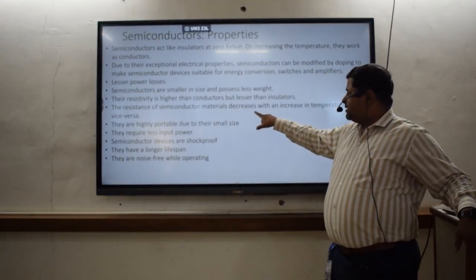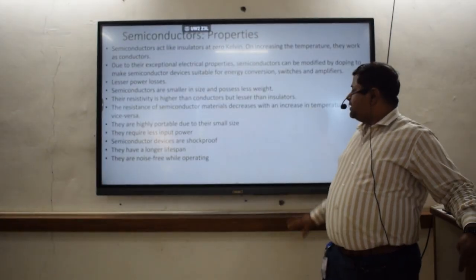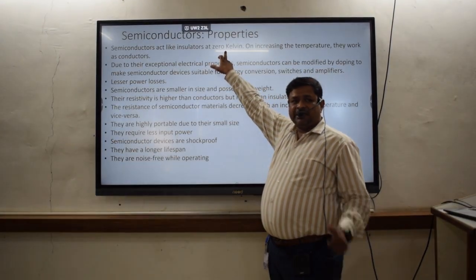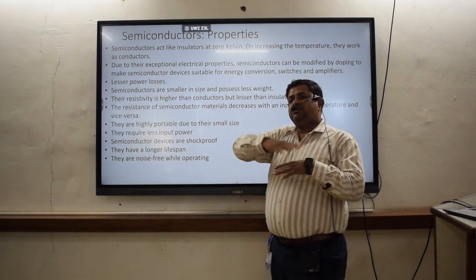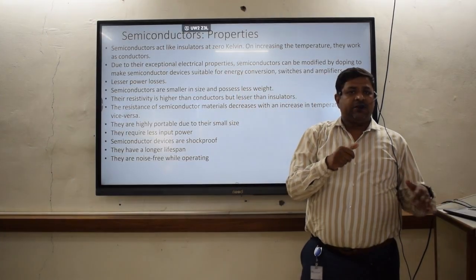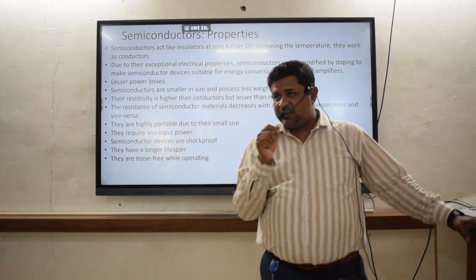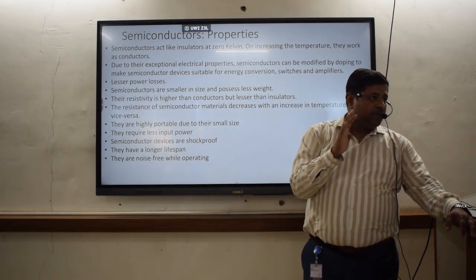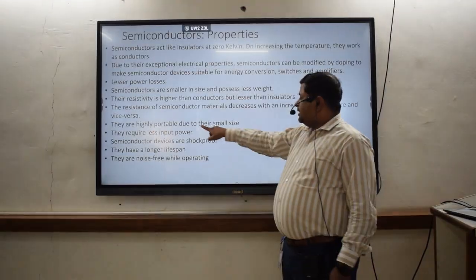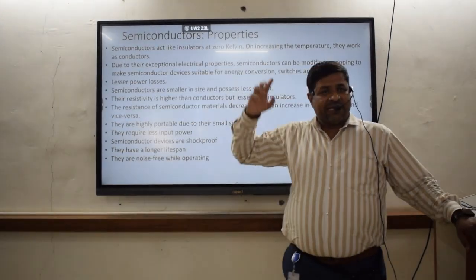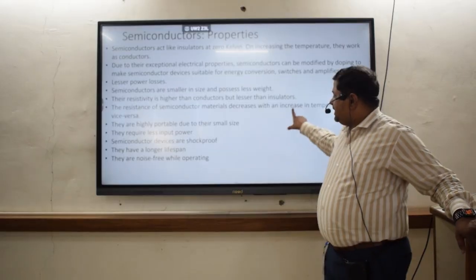Resistance of semiconductor material decreases with increase in temperature. That's why at 0 degree Kelvin they act as a pure insulator, but as the temperature increases they act as a semiconducting device. We are not saying that they act as a pure conducting device. No, that's why the name is semi. Semi means partial. Partial conduction is there. That's why the resistance of the semiconducting material decreases as the temperature increases.